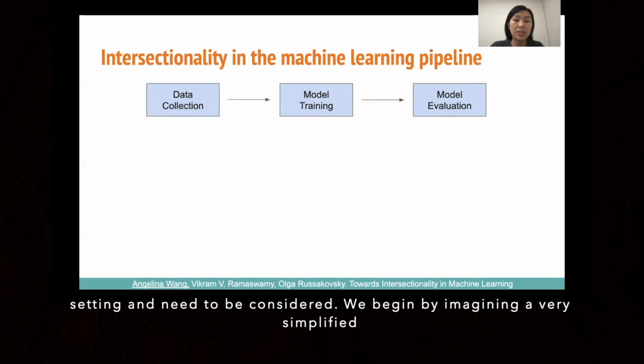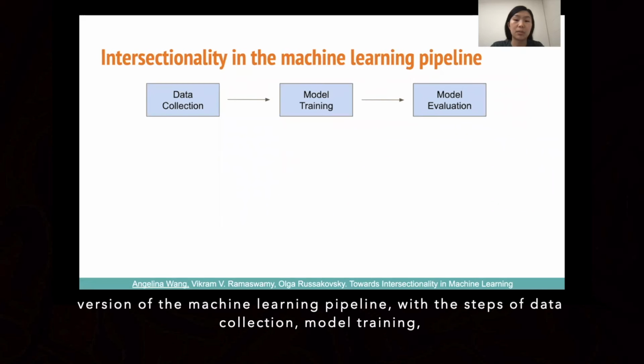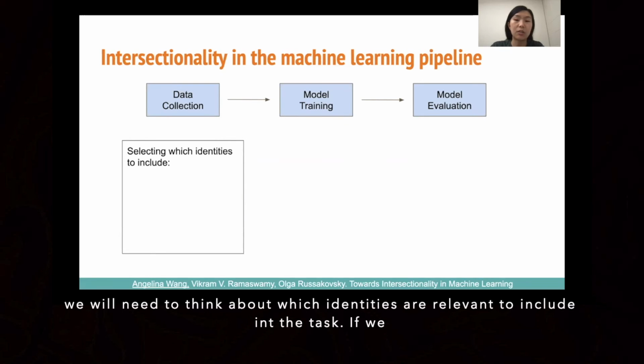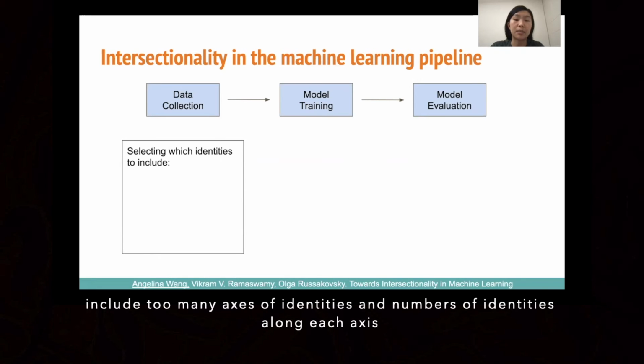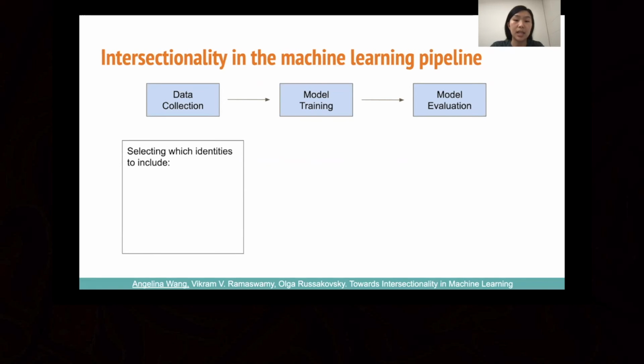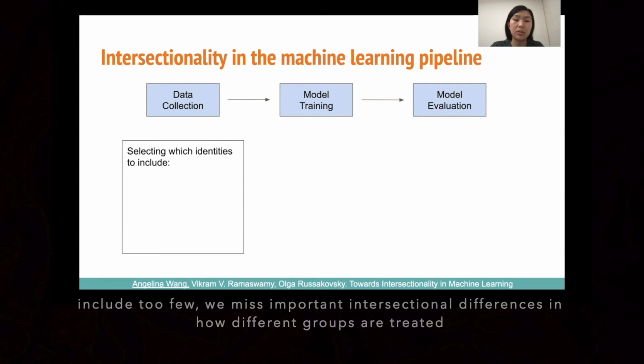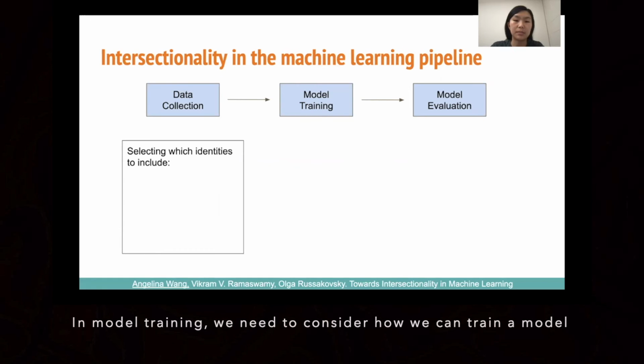We begin by imagining a very simplified version of the machine learning pipeline with the steps of data collection, model training, and model evaluation. In terms of data collection, we will need to think about which identities are relevant to include in the task. If we include too many axes of identities and numbers of identities along each axis, then we risk having a computationally intractable problem. But if we include too few, we miss important intersectional differences in how different groups are treated.